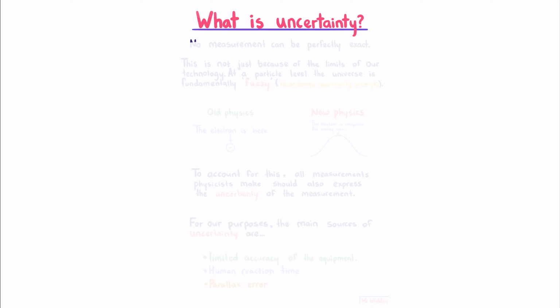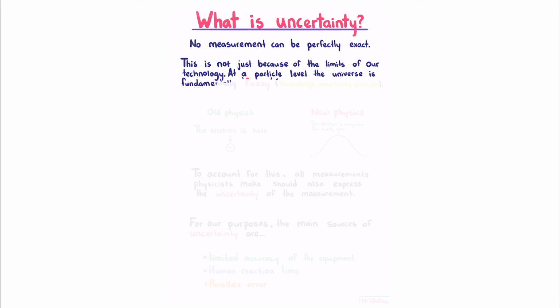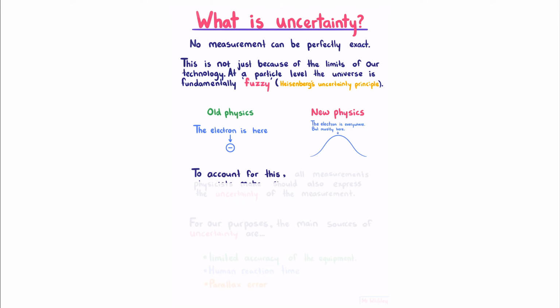What is uncertainty? No measurement can be perfectly exact. This is not just because of the limits of our technology. At a particle level, the universe is fundamentally fuzzy. For more details, look up Heisenberg's uncertainty principle, but in short, old physics would say that the electron is here, whereas new physics would say that the electron is everywhere, but mostly here. This is one of the foundations of quantum mechanics. To account for this, all measurements physicists make should also express the uncertainty of the measurement.